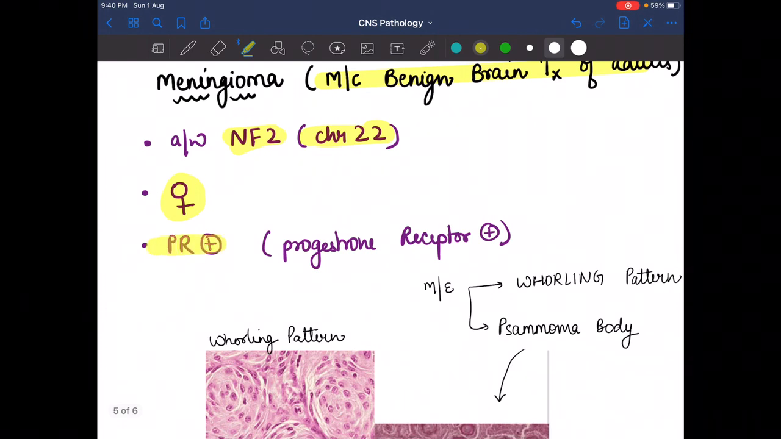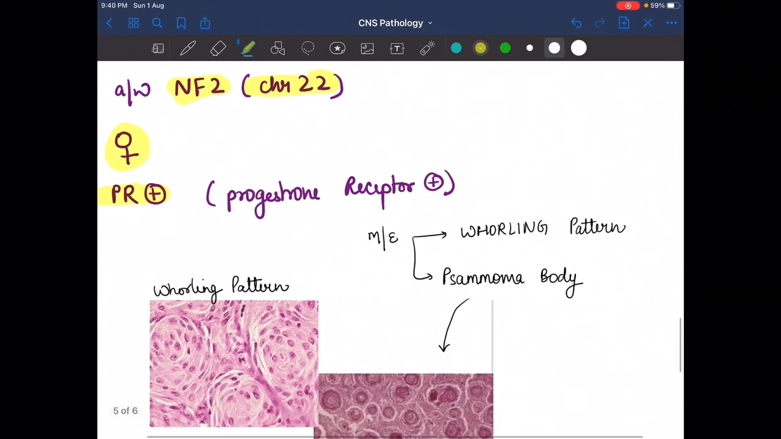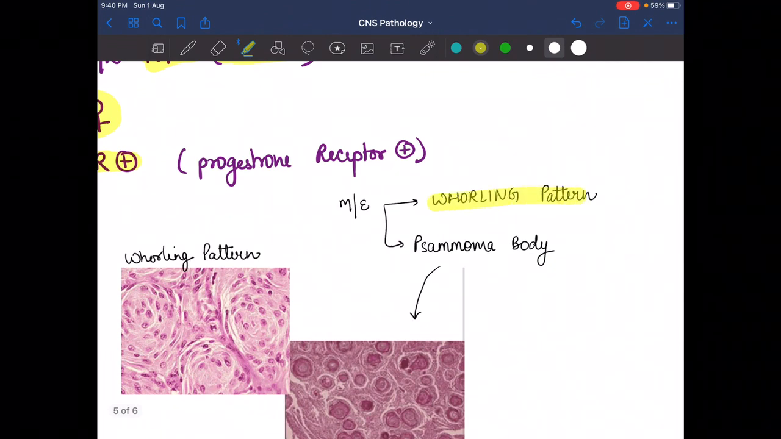In this, it most commonly involves females, and the progesterone receptor is present, as the female is most common for meningioma. So the female has progesterone, so the progesterone receptor is positive.